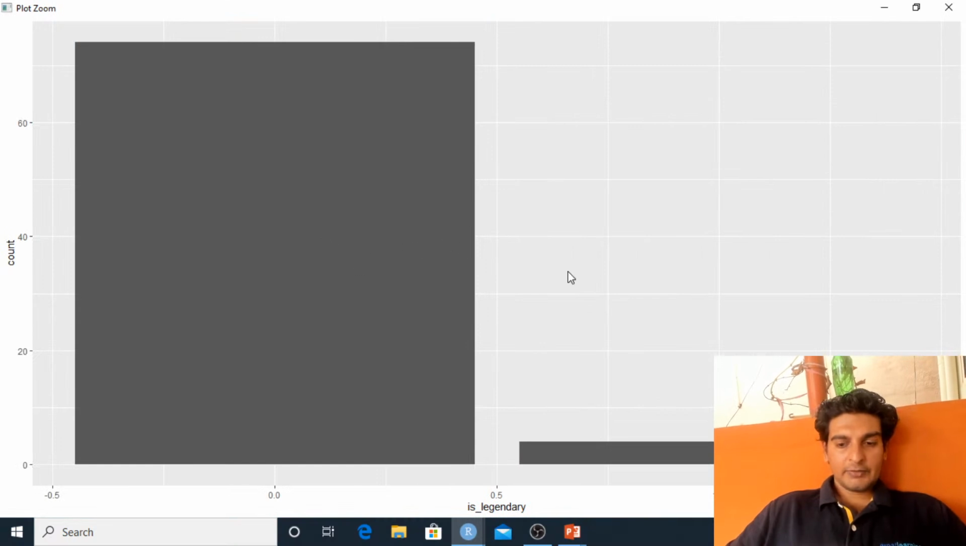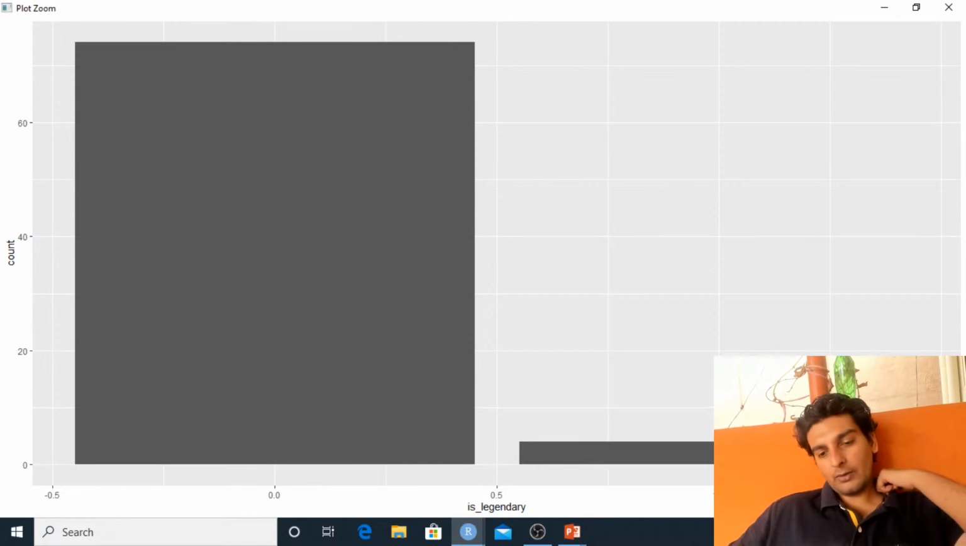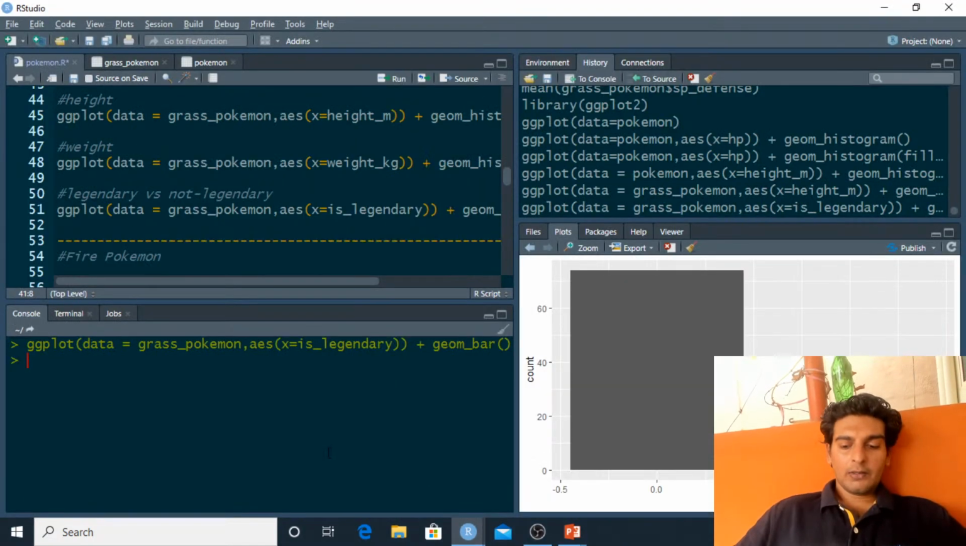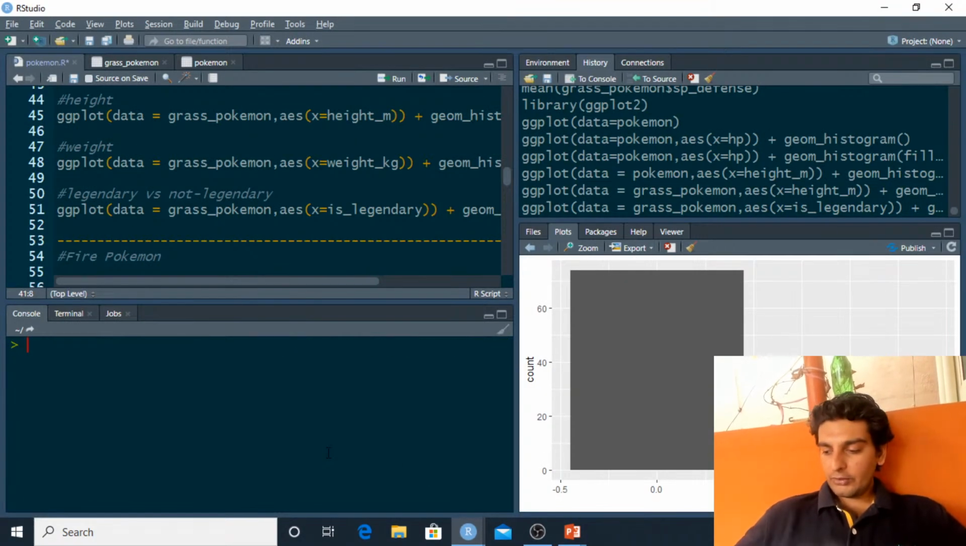Again, a very interesting observation over here. The 0 indicates that the grass type Pokemon is not legendary, and the 1 indicates that the grass type Pokemon is legendary. We see that there are 70 odd Pokemons, or close to 70, which are not legendary, and there are very few, maybe around 5 or 6 grass type Pokemons, which are actually legendary. So all of this was about grass type Pokemons.